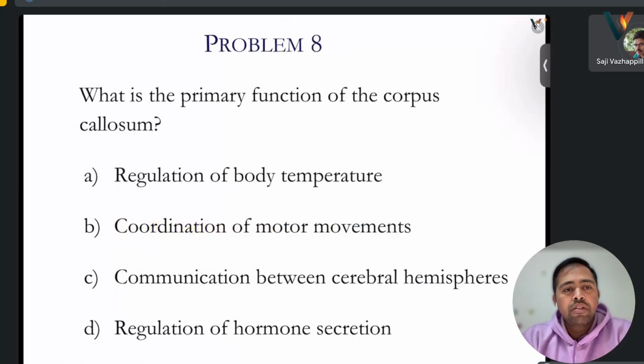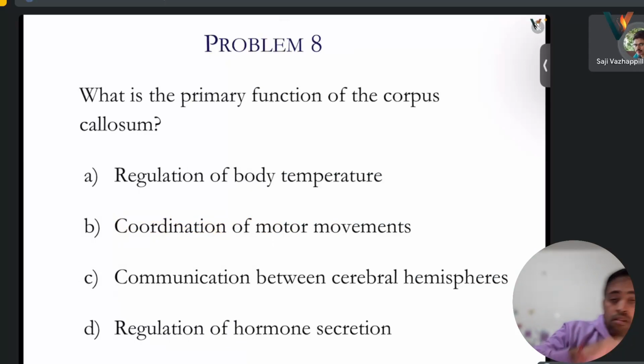What is the primary function of, just a minute, corpus callosum. Okay.